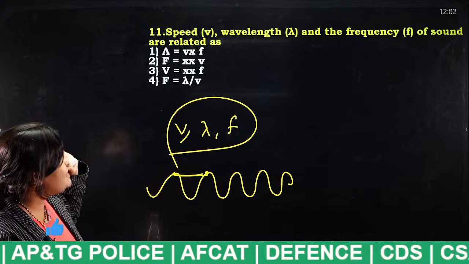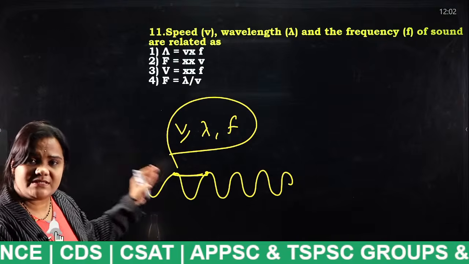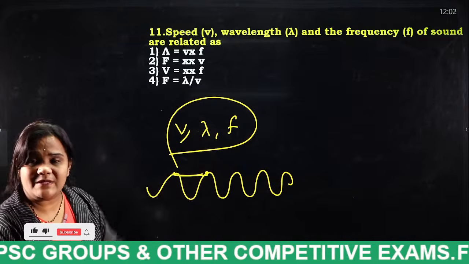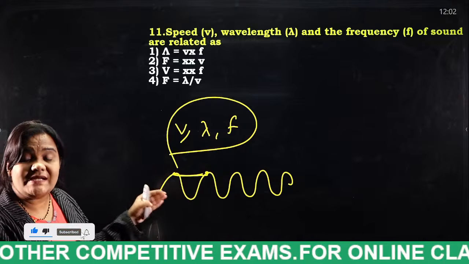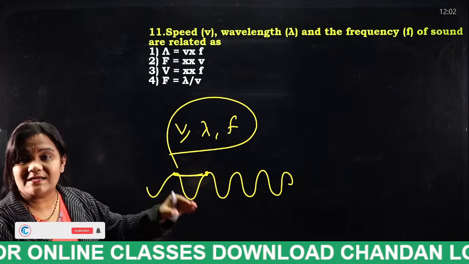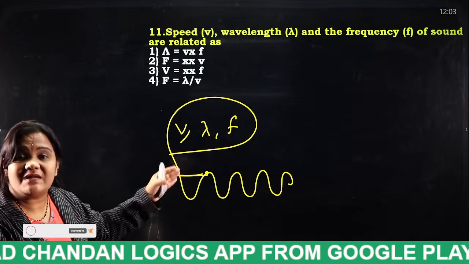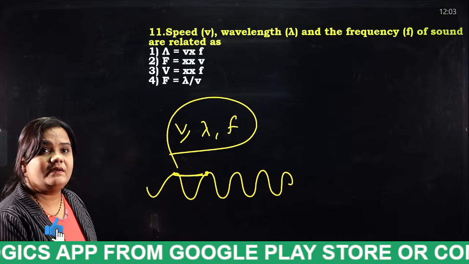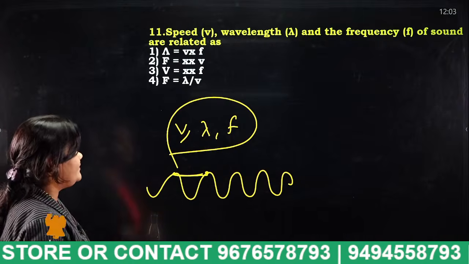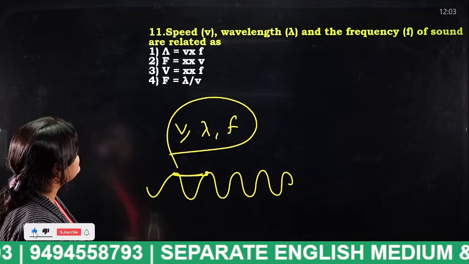So tell me the answer for this question, students. What is the relationship between speed, wavelength and frequency? What is speed? I have discussed just now. Speed is the distance travelled by a person from one place to another. What is frequency? Number of oscillations per second is known as frequency. And what is wavelength? The distance between one crest and one trough is known as wavelength. So, what is the relation between these three? Tell me the answer.